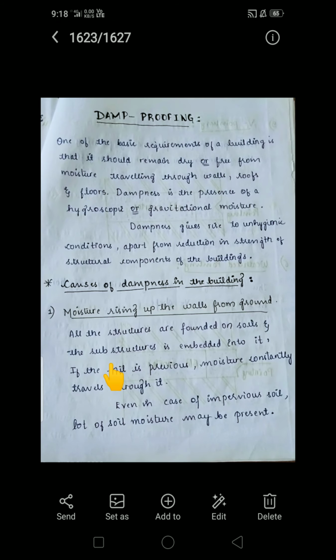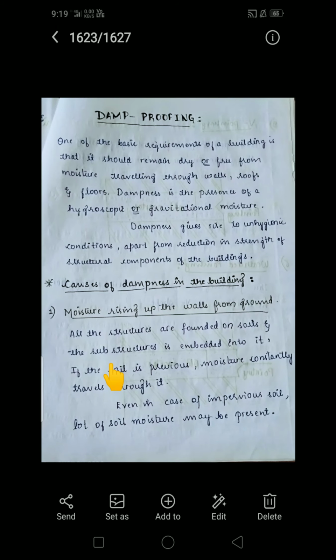One of the basic requirements of a building is that it should remain dry or free from moisture traveling through walls, roofs and floors. Dampness is the presence of hygroscopic or gravitational moisture. This is the definition of dampness. Dampness is nothing but presence of hygroscopic or gravitational moisture in the components of the building. Dampness gives rise to unhygienic condition apart from reduction in strength of structural components of the buildings.